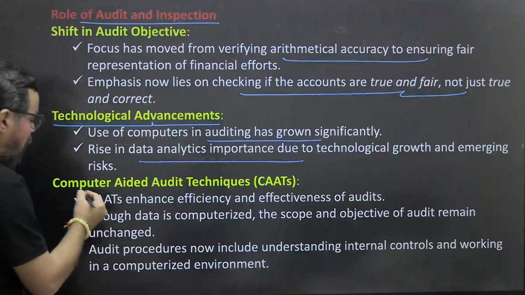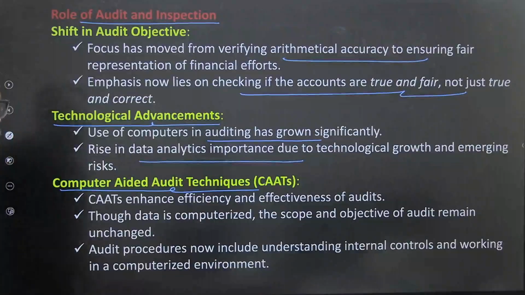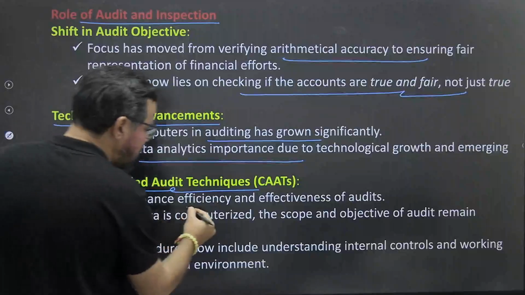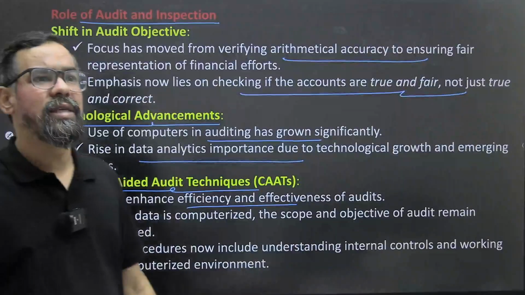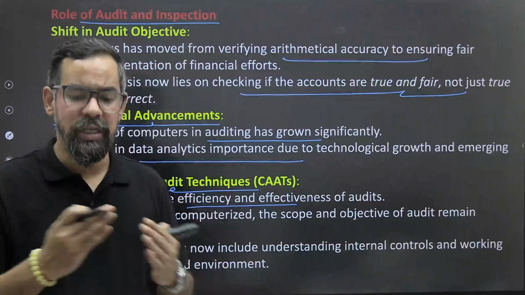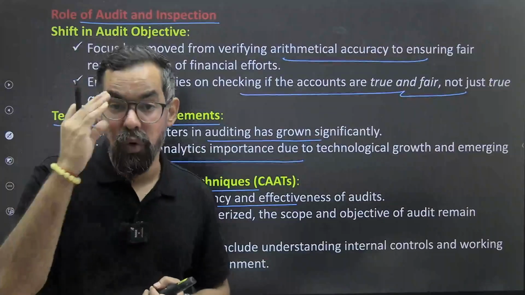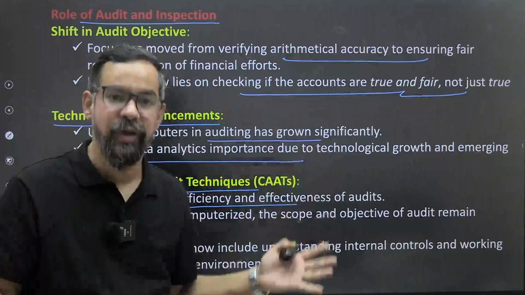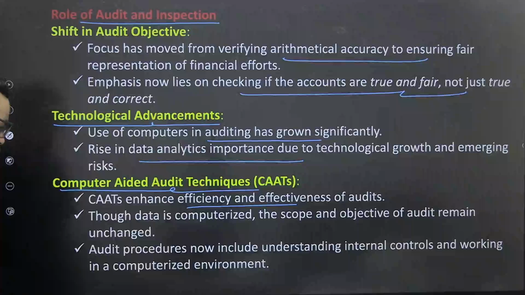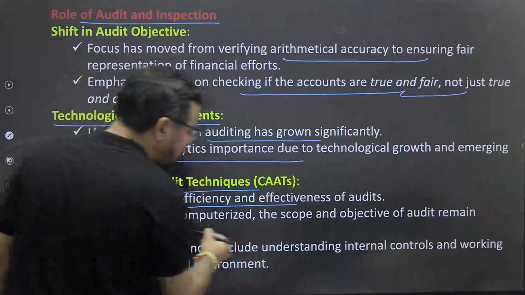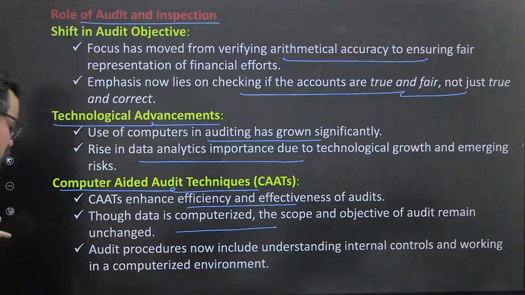Okay? So computer aided audit techniques, CAATs. So CAATs enhance efficiency and effectiveness of audit, because you do not have to go through each and every transaction. If you want n number of reports around the different dimensions, that can be generated through the computerized accounting and all. Though data is computerized, the scope and objective of audit remain unchanged.